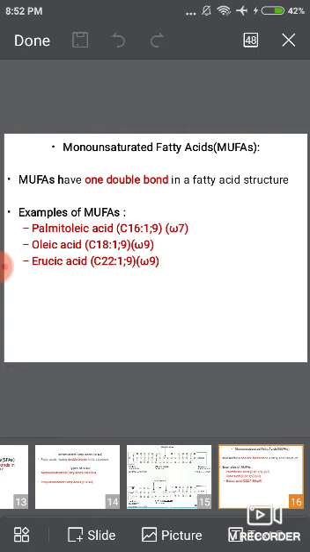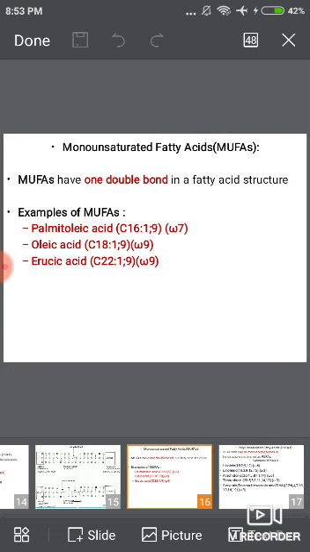In palmitoleic acid, the total number of carbon atoms present is 16, with one double bond, and the double bond is present on the 9th carbon. As per the omega system of nomenclature, the double bond is present on the 7th carbon from the methyl group. The second example is oleic acid.